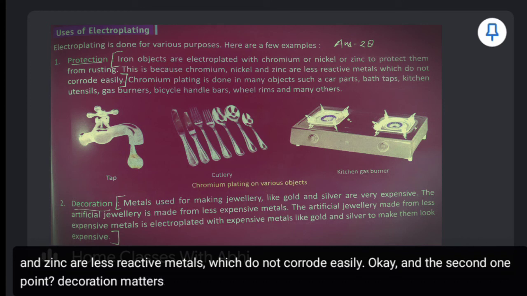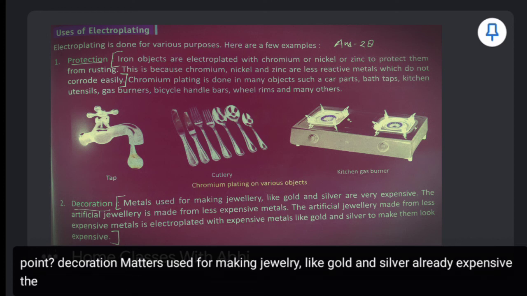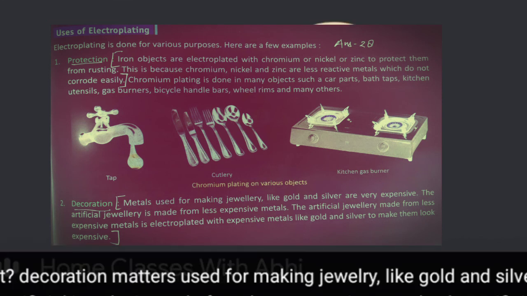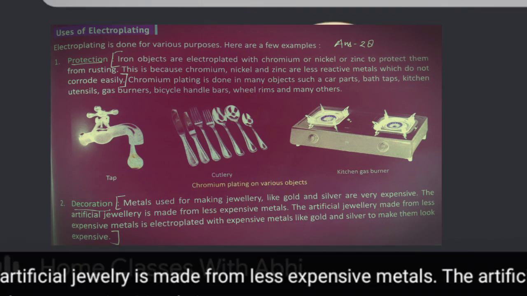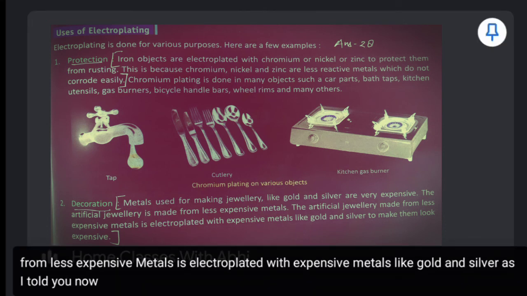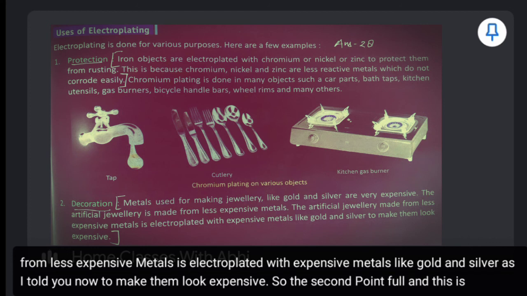Metals used for making jewelry like gold and silver are very expensive. The artificial jewelry is made from less expensive metals. The artificial jewelry made from less expensive metals is electroplated with expensive metals like gold and silver, as I told you now, to make them look expensive. So the second point is full, and this is our answer 28.